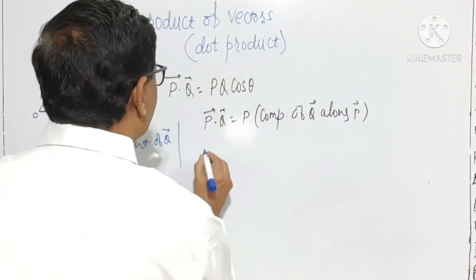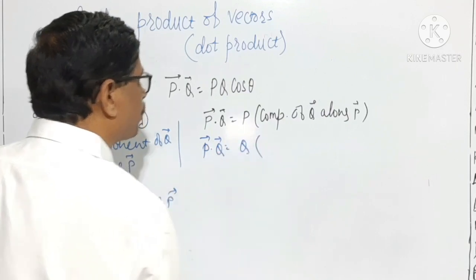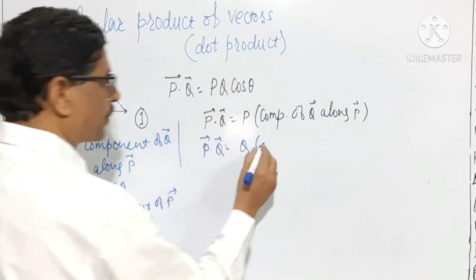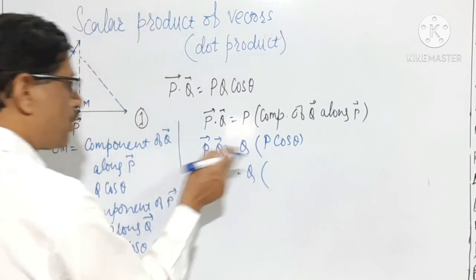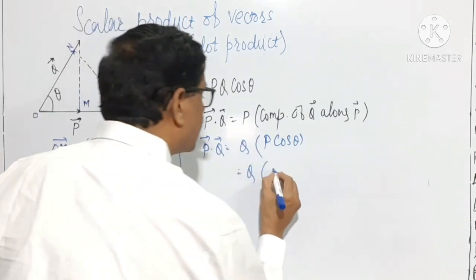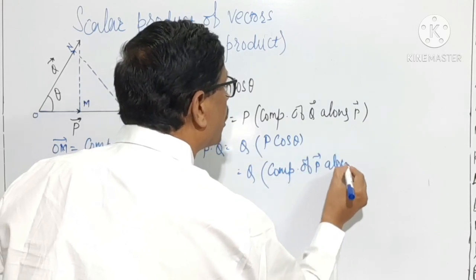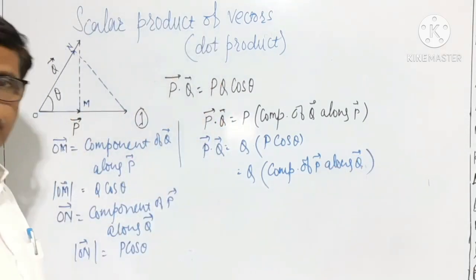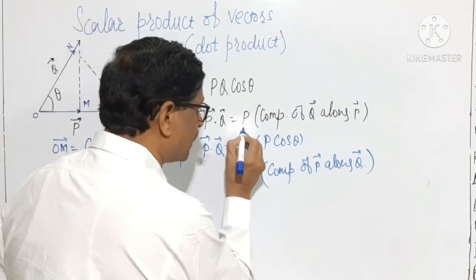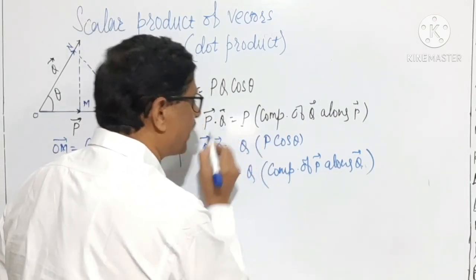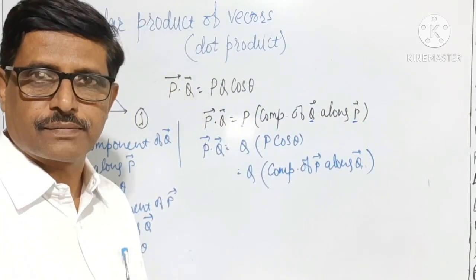Now I will write it in a different way. This vector P dot vector Q is equal to Q into P cos theta. Now what is P cos theta? It is the component of vector P along Q. Therefore, the scalar product of two vectors may be defined as the magnitude of one of the vectors and the component of the other vector in the direction of the first.